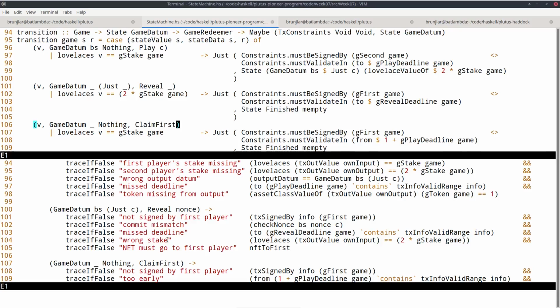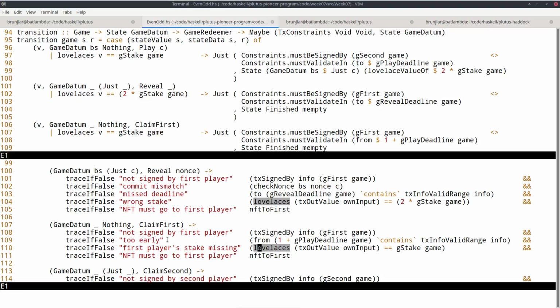Now the third interesting case is the case where the second player doesn't react and the first player wants his stake back. So this is here. So let's see what we checked in the old code. First of all, the transaction must be signed by the first player. And this is here the first constraint. Then secondly, the first player must give the second player enough time to react, so he can only reclaim his stake after the play deadline has passed. So that's this condition.